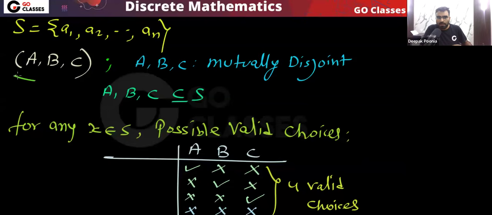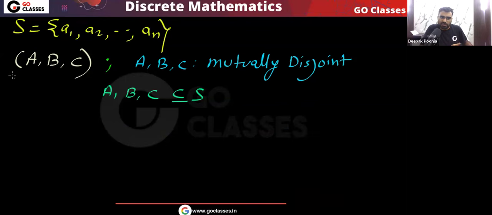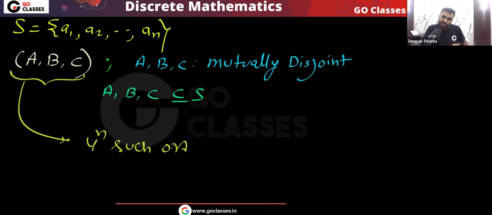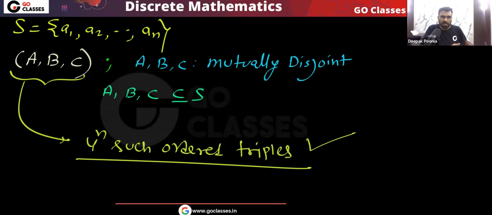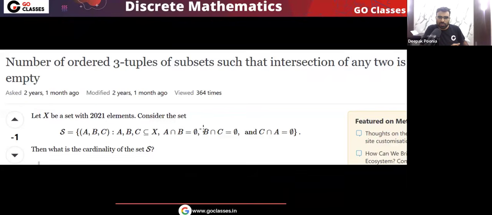So the answer will be, how many such ordered triples can I create? That will be 4 power n. Is this clear? So the answer will be 4 power n such ordered triples I can create. Very simple question. I hope you understood this.